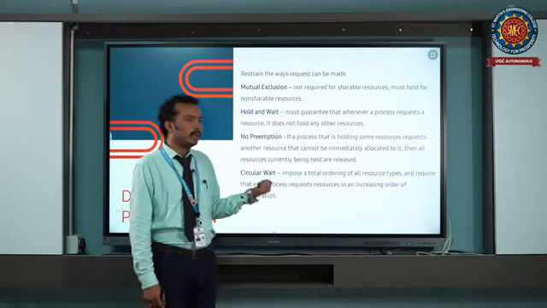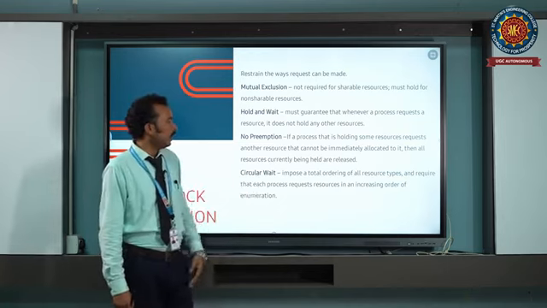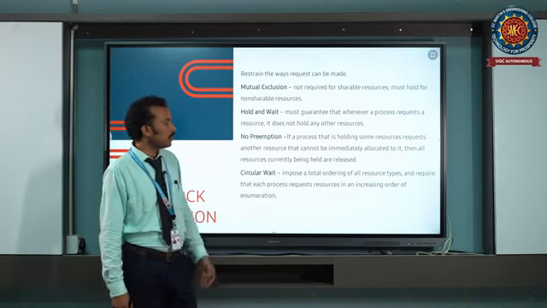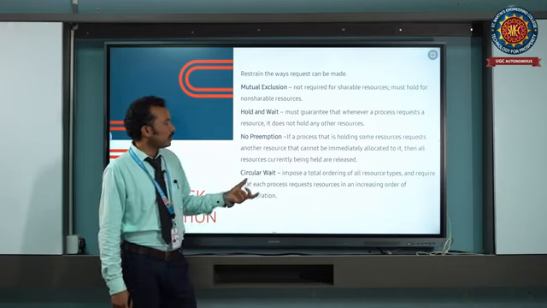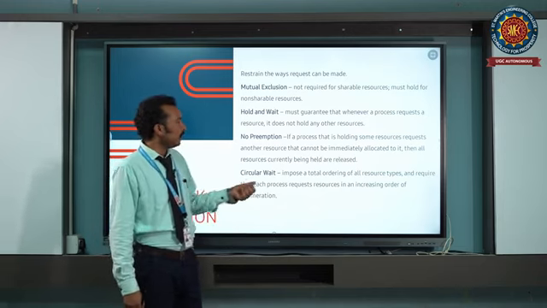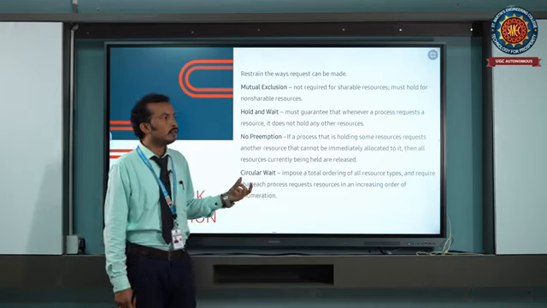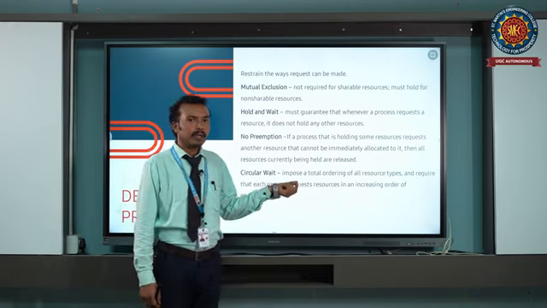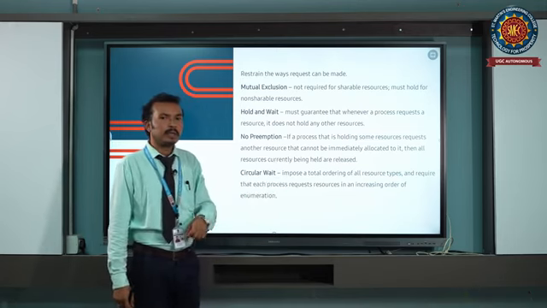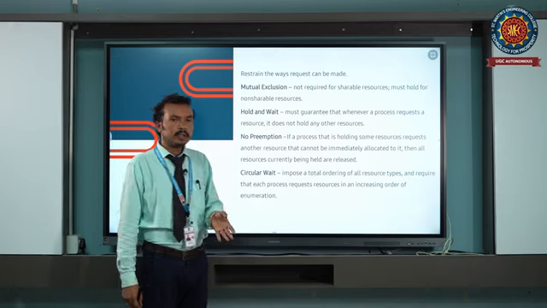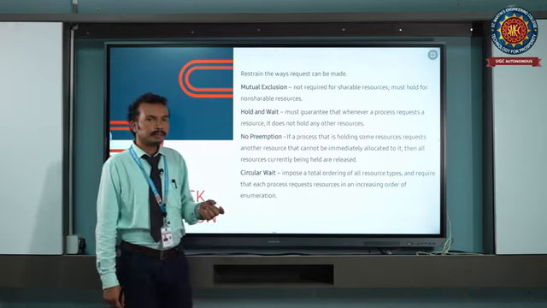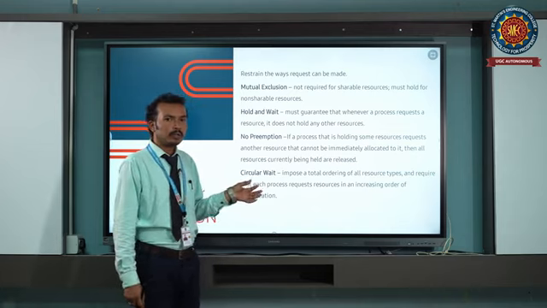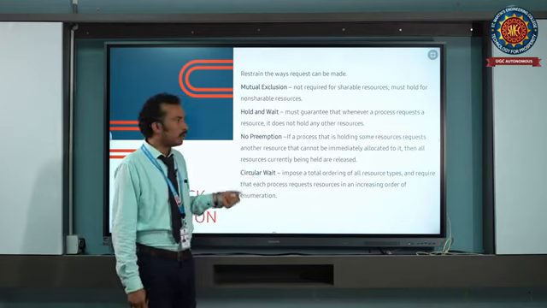And next one, circular wait. Circular wait imposes a total ordering of all resource types and requires that each process requests resources in an increasing order of enumeration. In circular wait, one process holds a resource that is requested by another process, and the second process holds a resource that is requested by a third process, which holds a resource and requests the first process's resource.